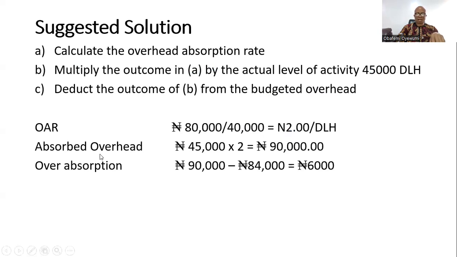So to get the absorbed overhead, we're going to multiply the 45,000 direct labor hours by 2 naira. Let me just quickly adjust this.